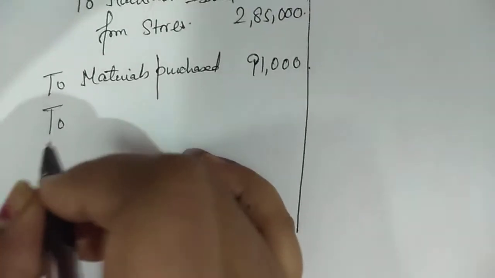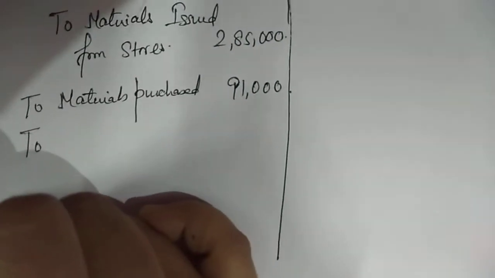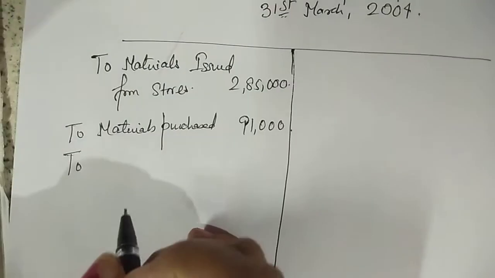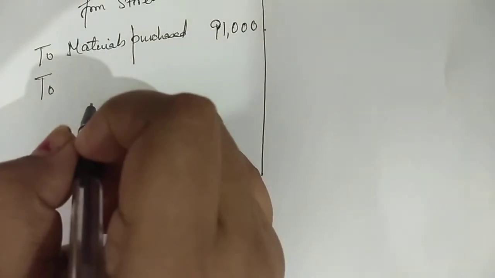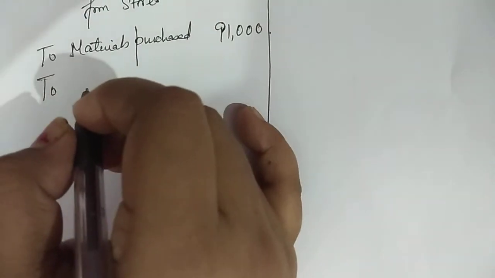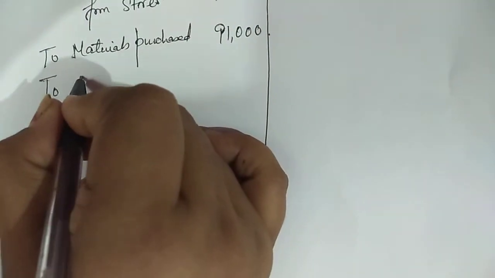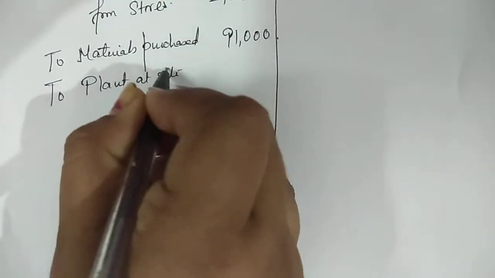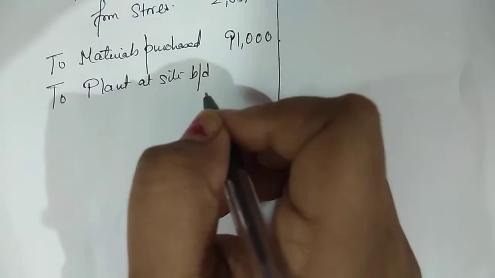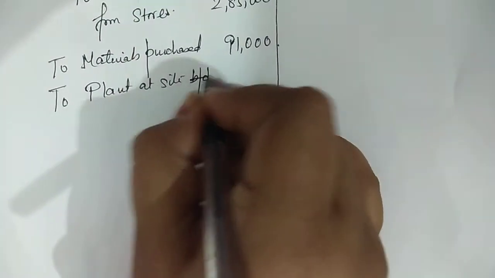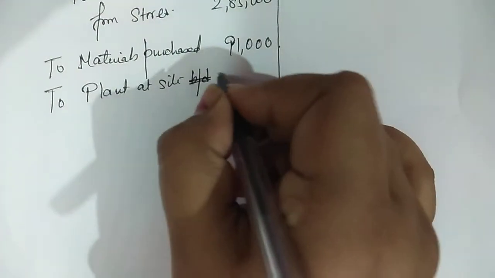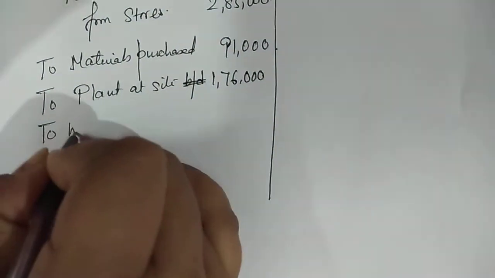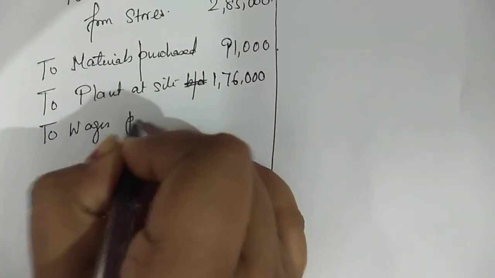Next is normal loss. We don't record normal loss of materials. I think you have done it earlier as well. We don't record normal loss. We record only abnormal loss. Acha. Next is plant installed at site. So we'll write to plant at site. You may write BD, you may not write BD, that is brought down or opening balance. It's your wish. It's 1,76,000.